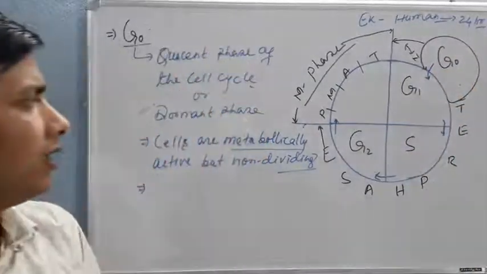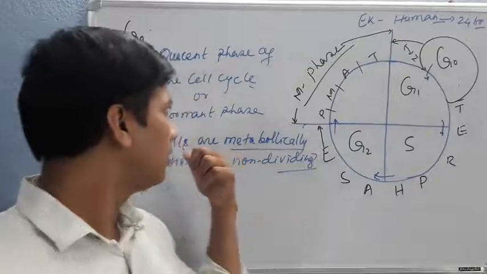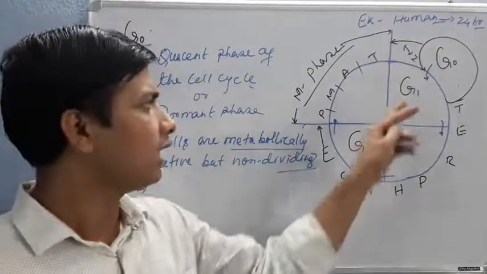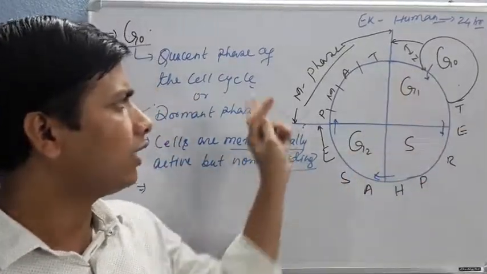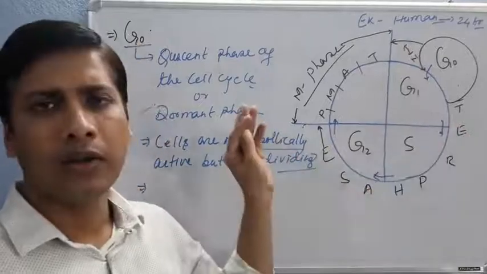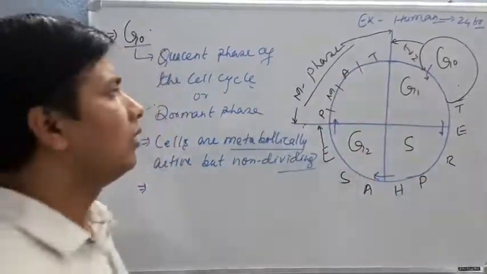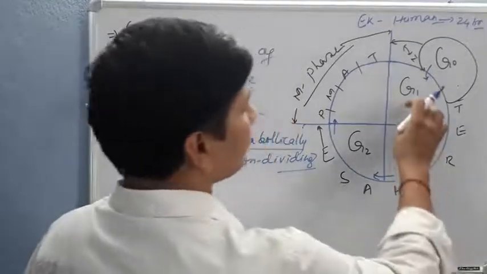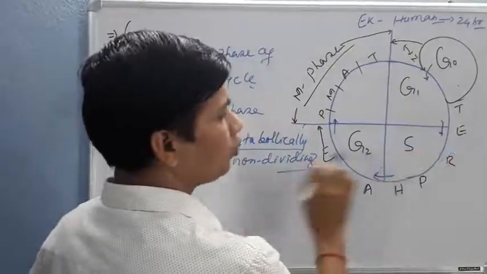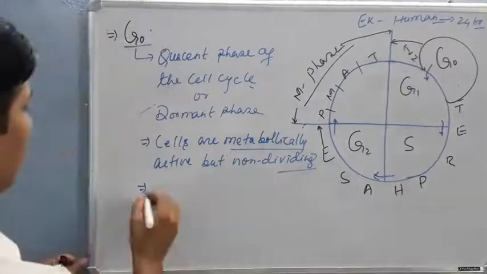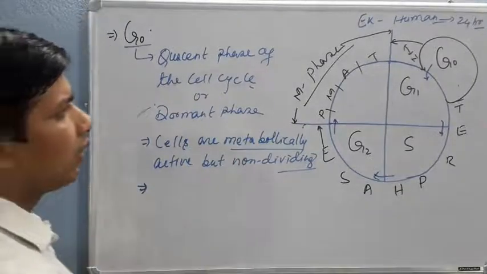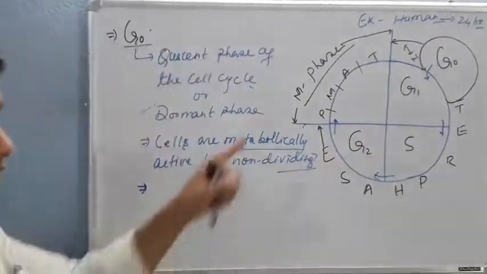I already discussed earlier that the cells propagate in a cyclic manner and in clockwise orientation. Hence, after the G1 phase, there is the S phase and the G2 phase. Now I am going to discuss the G1 phase.